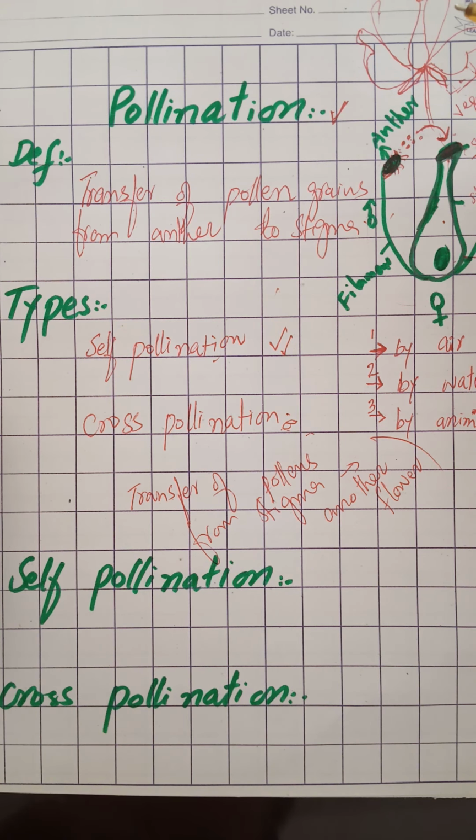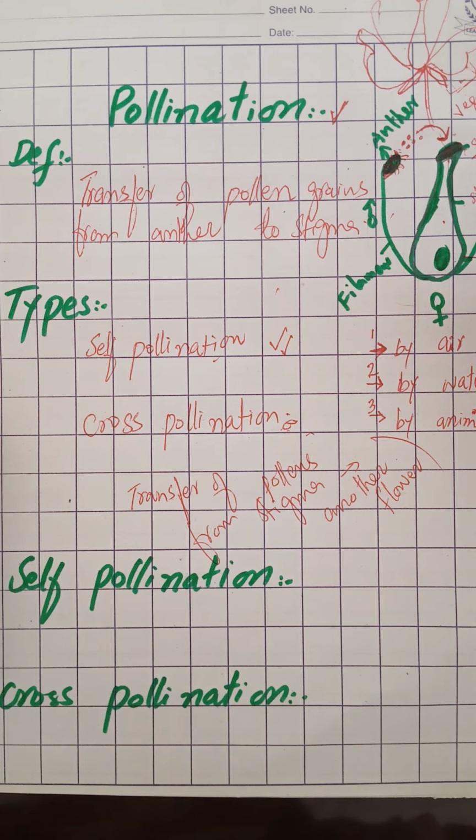Some flowers self pollinate, but the majority of angiosperms have mechanisms that make it difficult or impossible for a flower to pollinate itself. Cross pollination is present in most plants. Most angiosperms show cross pollination. Gymnosperms are non-flowering plants, while angiosperms have cross pollination.